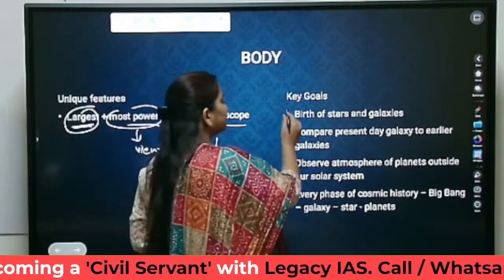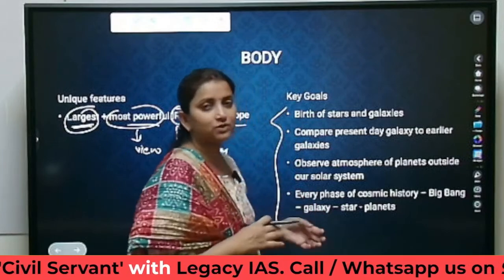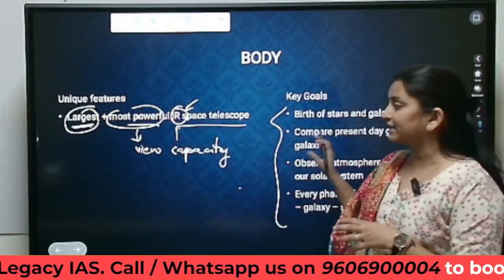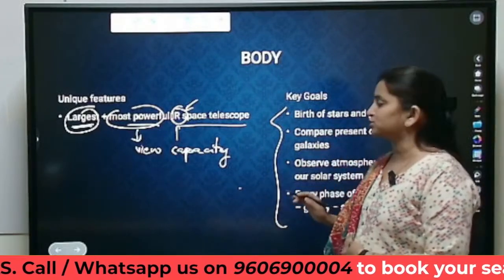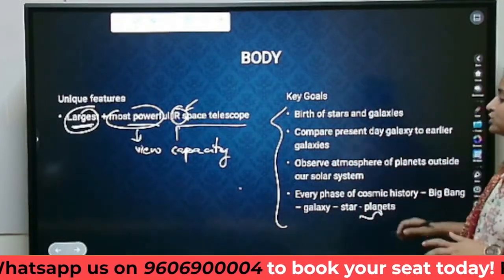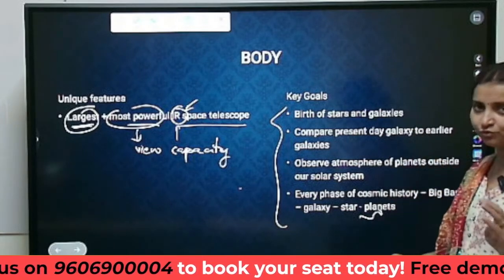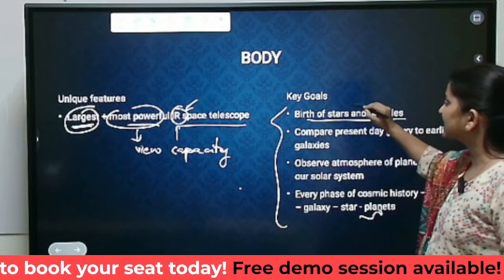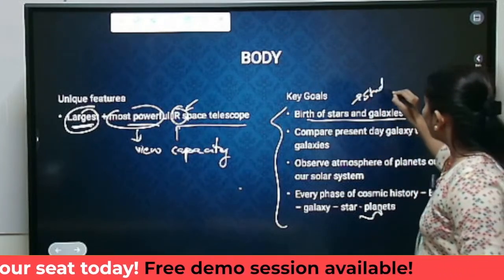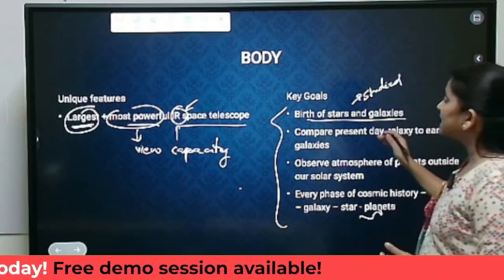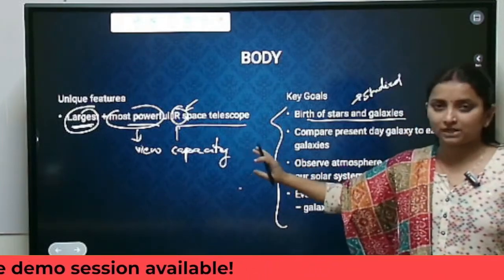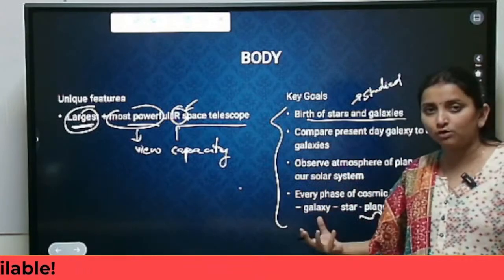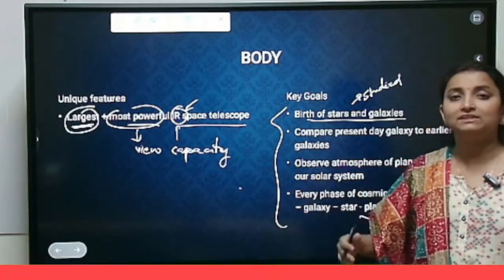Now coming to the next part of the question, which was asking what are the key goals, the target aim of launching the James Webb telescope. The most important goals, basically, we can categorize into 4 pointers. The most important is that the birth of stars and galaxies can be studied. The birth of galaxies and stars can be studied using this James Webb telescope. So that will be one of the targets. How stars are forming, how galaxies are forming, that will be studied.